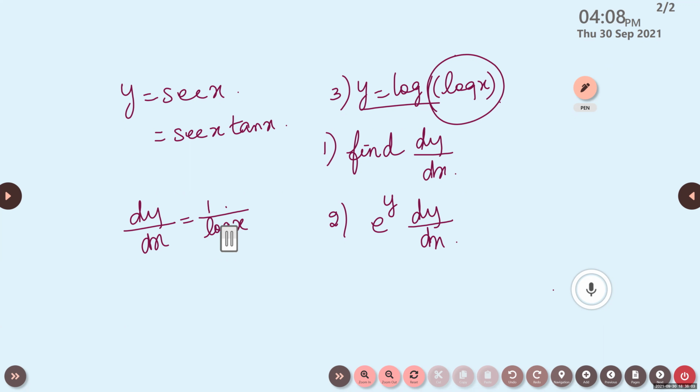So 1 by log x into, what is derivative of log x? It is 1 by x. So the answer will be 1 by x log x.